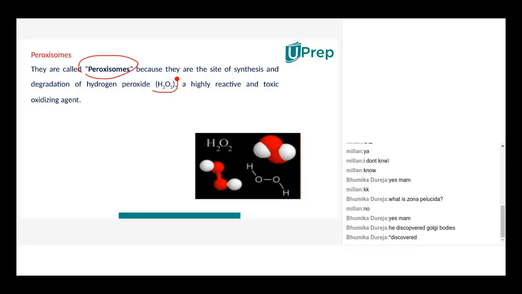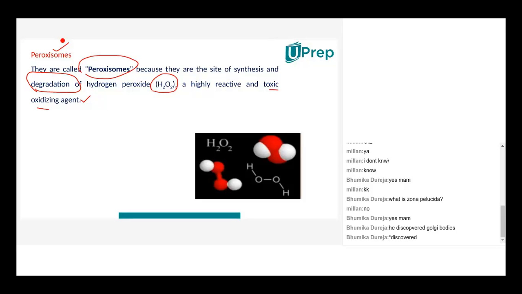This is a very toxic material to the cell because it acts as an oxidizing agent. And such peroxide has to be degraded, which will be carried out by peroxisomes. So degradation of hydrogen peroxide is related to peroxisomes. Whereas lysosomes degrade cellular debris, foreign material, everything, because they have acid enzymes. But peroxisomes contain only oxidase enzymes. So they are involved in hydrogen peroxide degradation only.